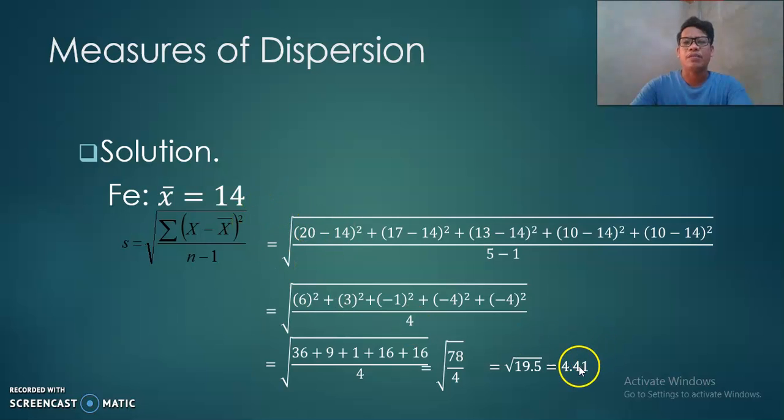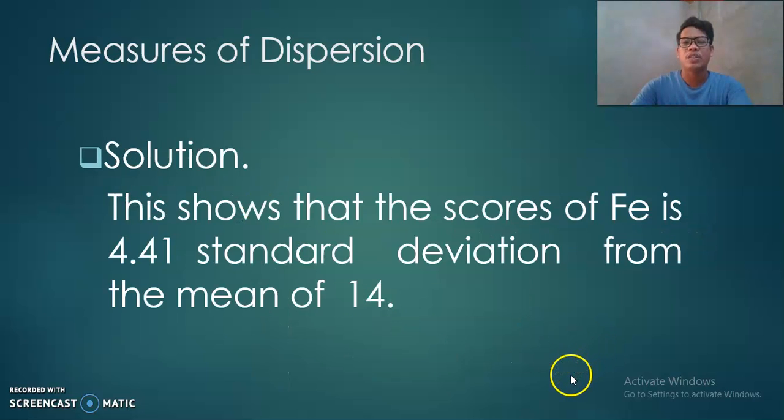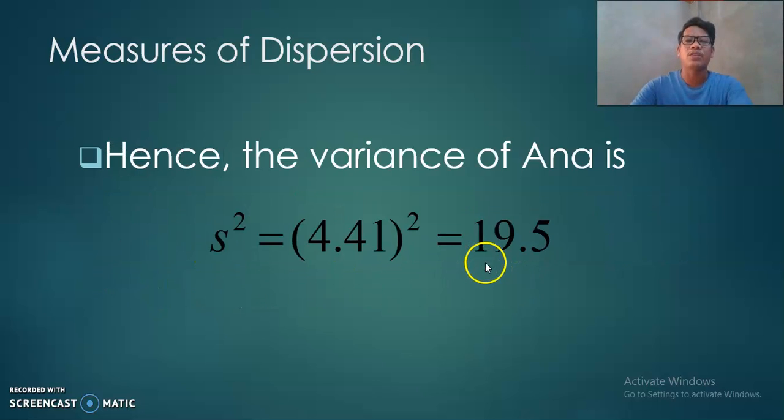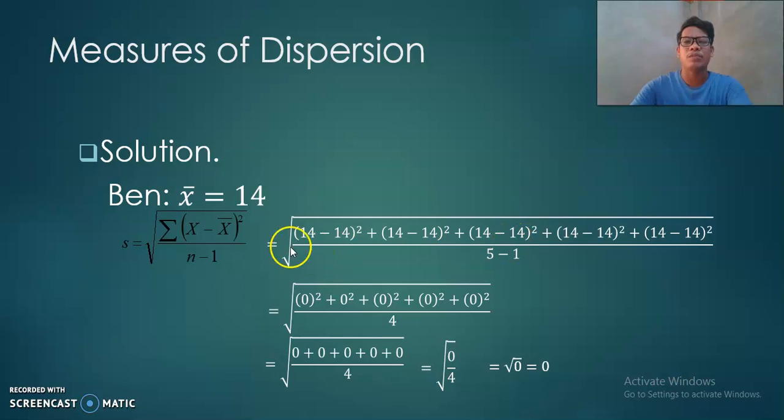Okay, for Fe, her standard deviation is 4.41. So again, if the mean is 14 and the calculated standard deviation is 4.41, that's the average distance of all the scores of Fe from the mean. It's 4.41 units standard deviation. Just square the standard deviation, that's the variance, 19.5.